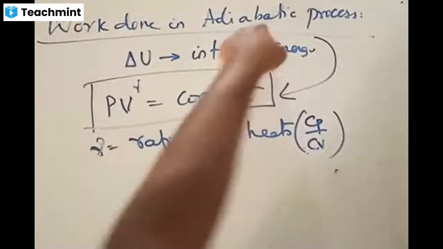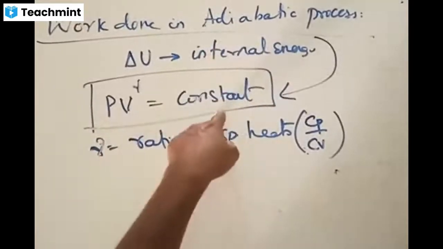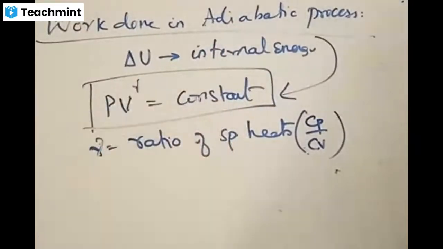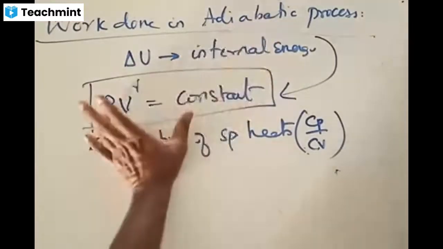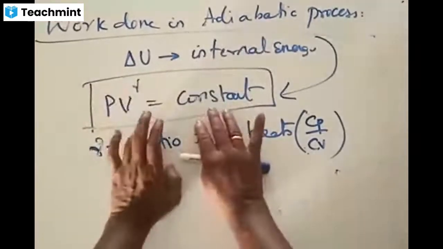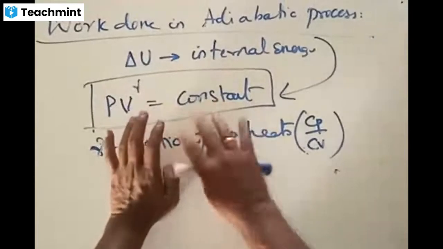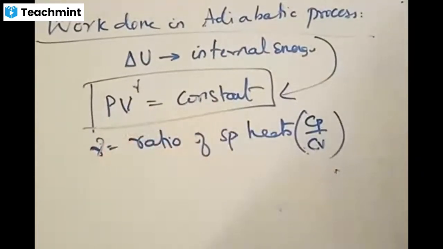Whereas it is governed by the equation given by PV^gamma equals constant, where gamma is given by the ratio of specific heats. Adiabatic process is given by this equation. As of now, just remember this part. How it is like, why it is like this and all, you'll understand in your higher classes.